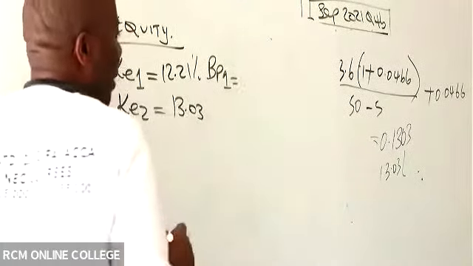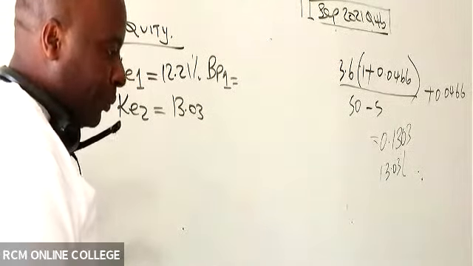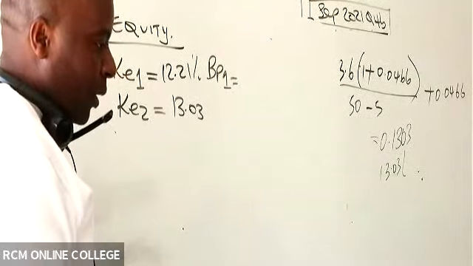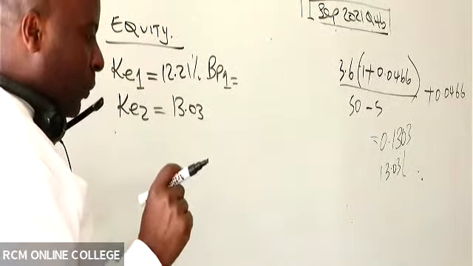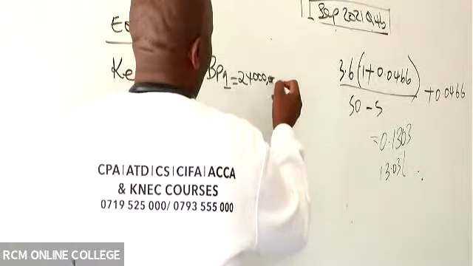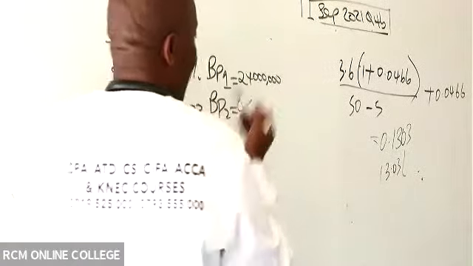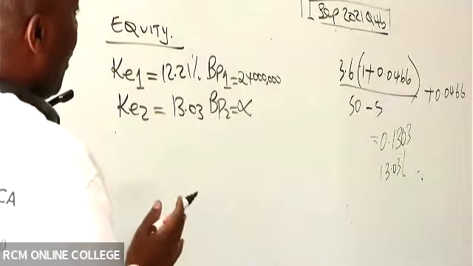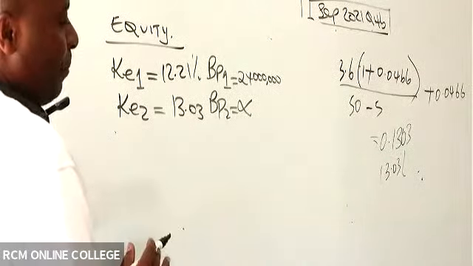So we have breakpoint 1 for equity. If you can remember, we have breakpoint 1 for equity, 24 million. How about breakpoint 2? We got breakpoint 2 under equity as infinity. You must write this summary.